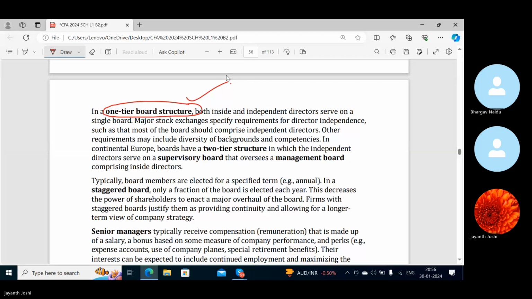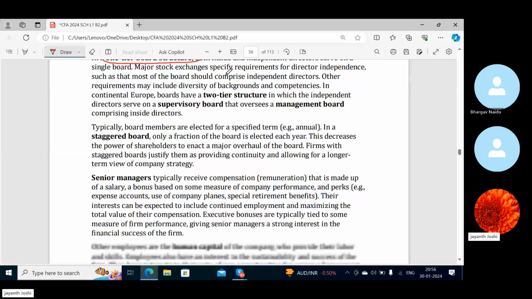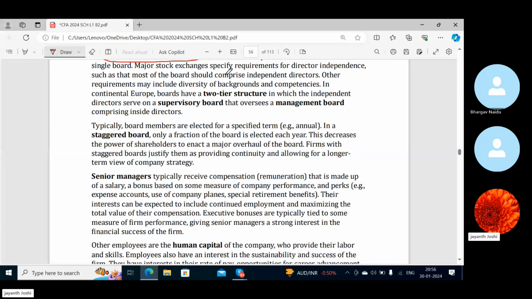Other requirements may include diversity of backgrounds and competencies. That means the directors on the board should have expertise in different areas. Like someone who is an audit director should have a good amount of knowledge in the area of audit. Someone who is into software, technical, risk management, costing. So all these can become directors in the company, so they should have expertise knowledge.